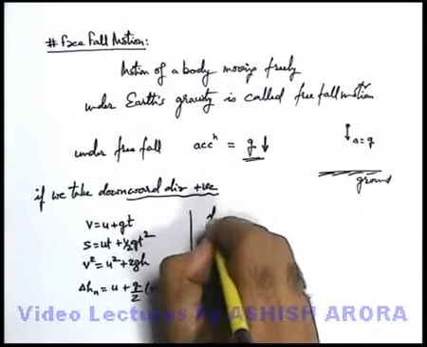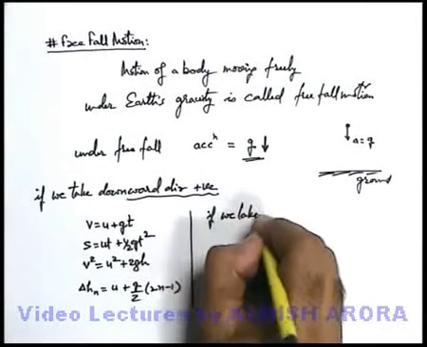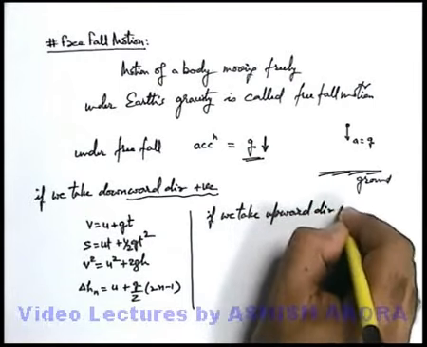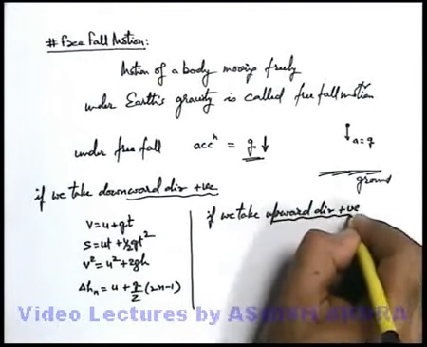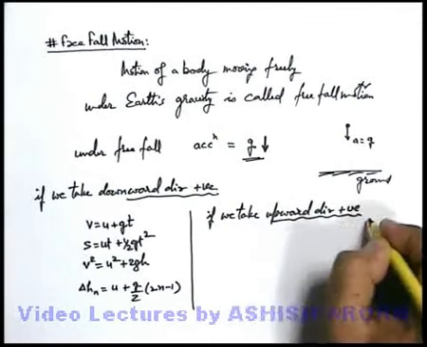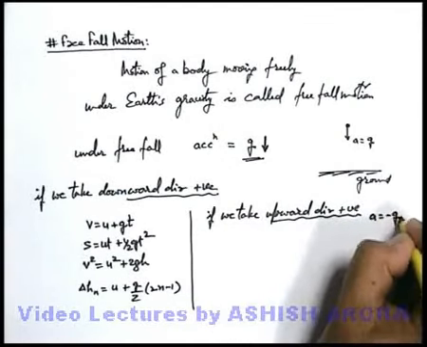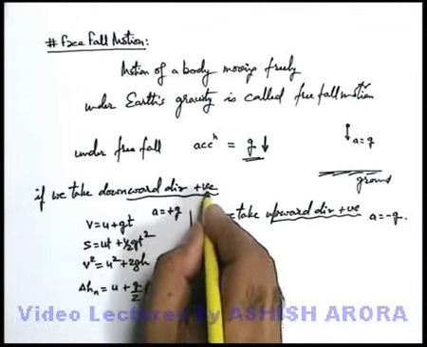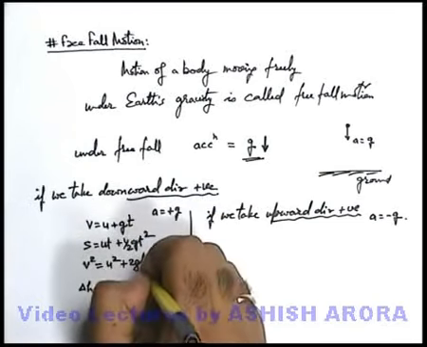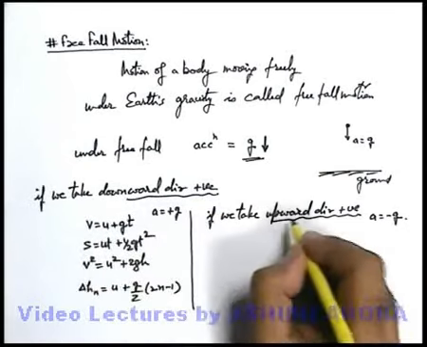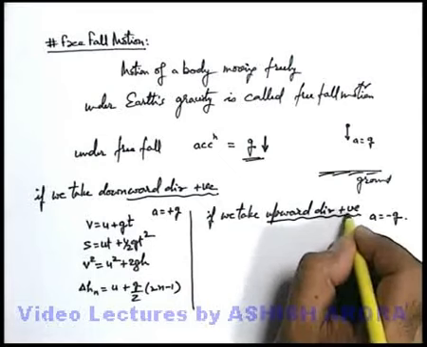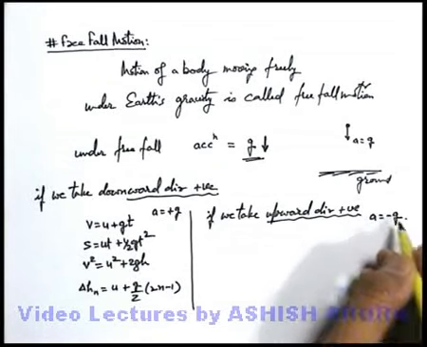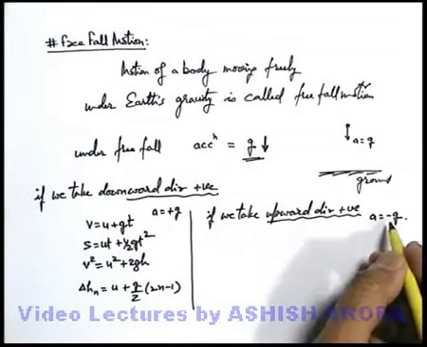Now if we take upward direction positive, in that case acceleration we consider as minus g. In the previous situation acceleration is positive g, because we are taking downward direction positive. When a body is moving down, it will be accelerating. Similarly, if we take upward direction positive, when a body goes up, the acceleration will be taken as minus g, or we consider the body to be retarding.